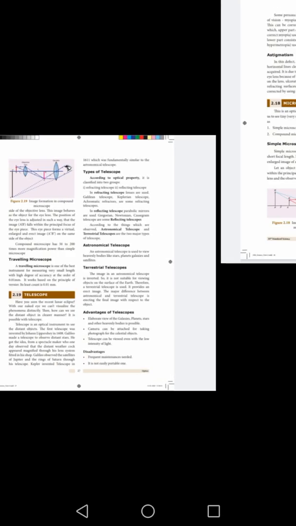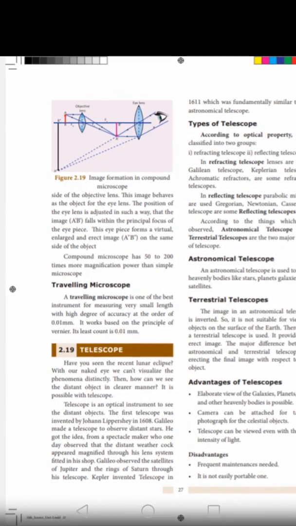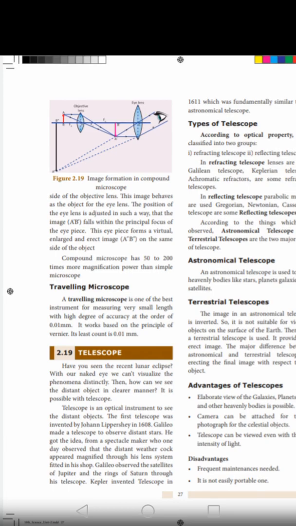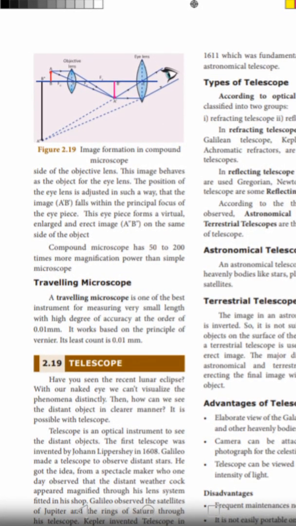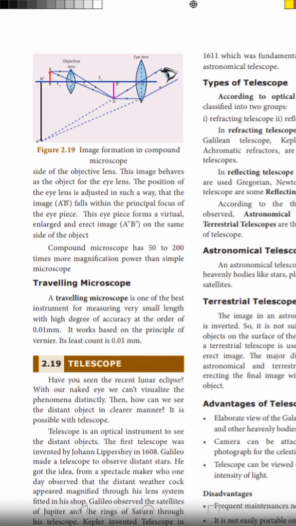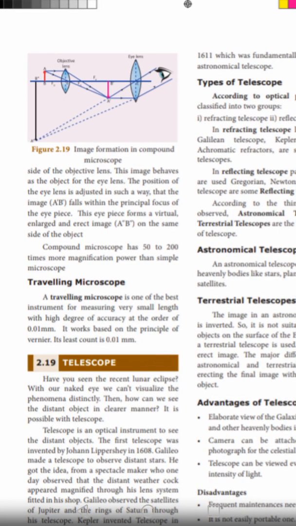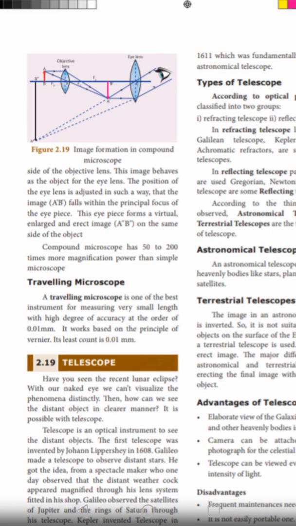Okay, next is the objective lens. The image behaves as the object for the eye lens. The position of the eye lens is adjusted in such a way that the image A dash B dash falls within the principal focus of the eyepiece. This eyepiece forms a virtual, enlarged and erect image on the same side of the object.